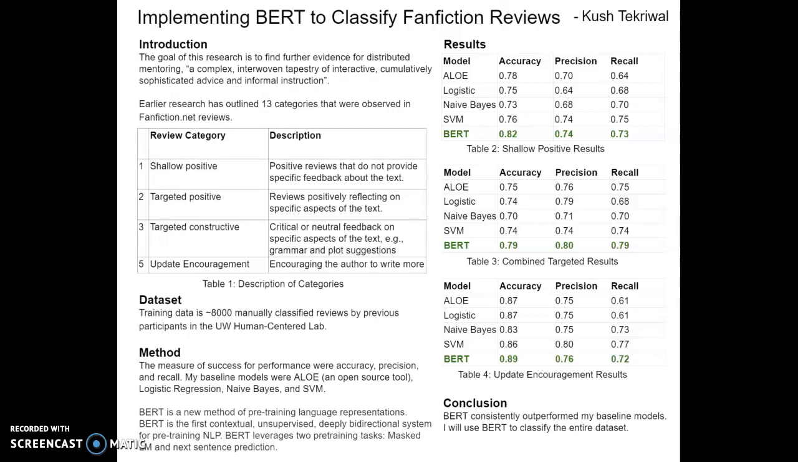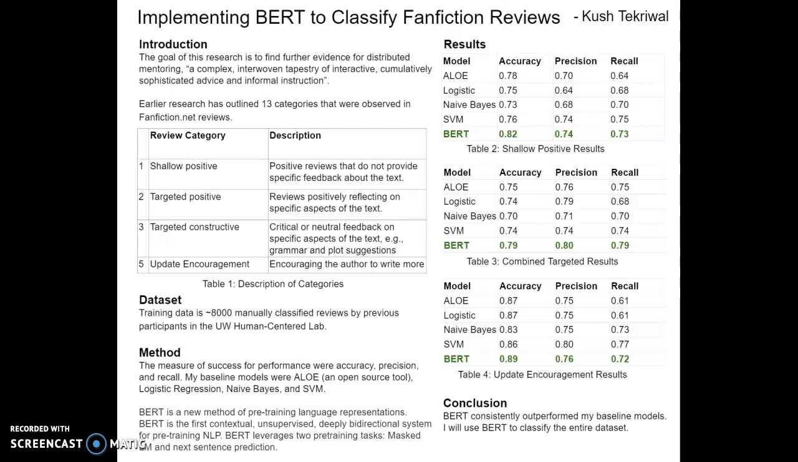Previous researchers at this research lab have identified 13 categories for the types of reviews an author receives. And my task for this project was to classify each review into one of these 13 categories. So for example, I have listed some of these categories in the table on the left. A shallow positive review is a review that does not provide any specific feedback about the text. An example review could be "great story" or "good job."